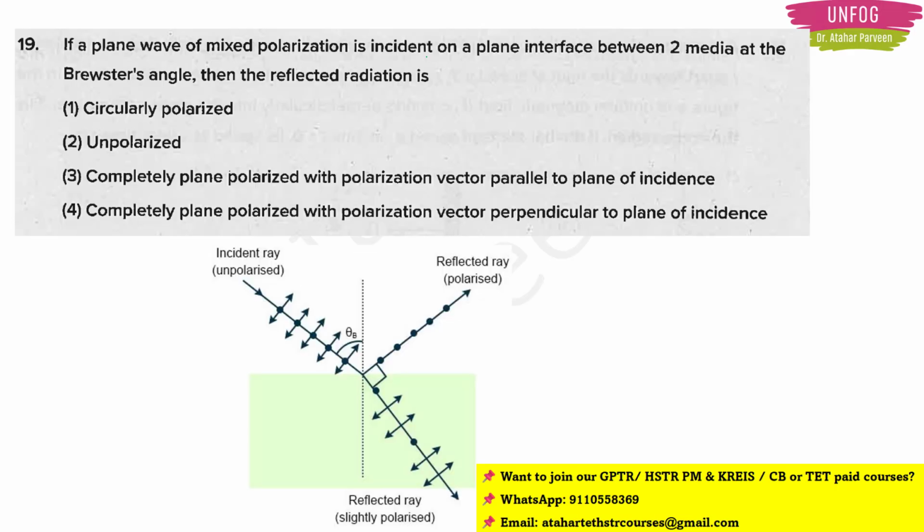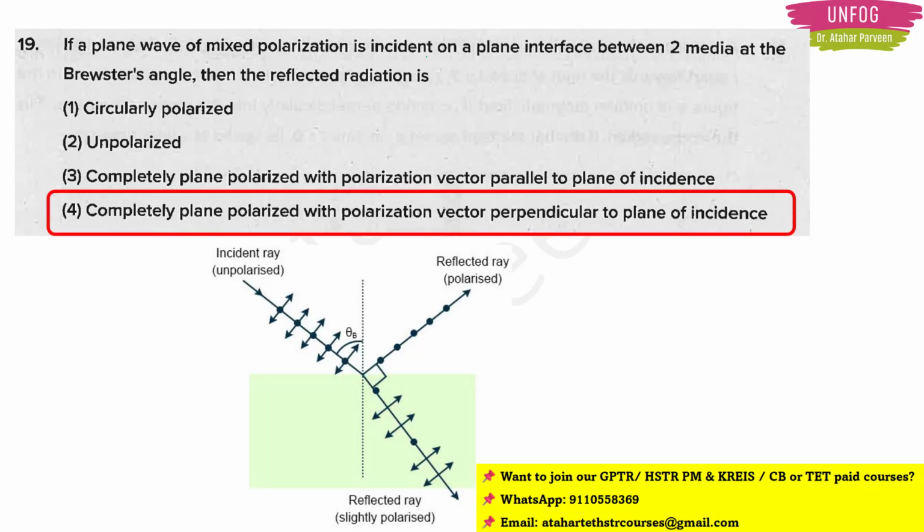See, actually our light has vibrations in many directions, which means that it is mixed polarized, right? But at Brewster's angle, the reflected light becomes plane polarized. We also call Brewster's angle the polarization angle. This means that light is vibrating only in one direction, and that direction is perpendicular to the plane of incidence. So that's why here the correct answer will be option 4. Okay, so remember, at Brewster's angle, reflection makes light 100% polarized in one direction. We also call it a polarizing angle.